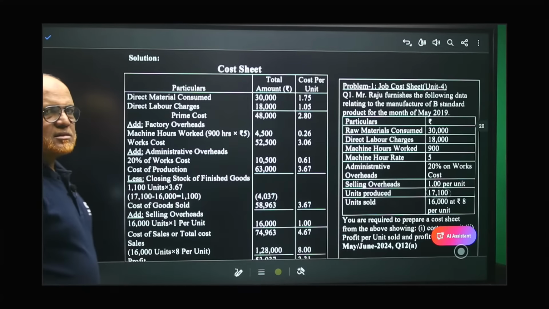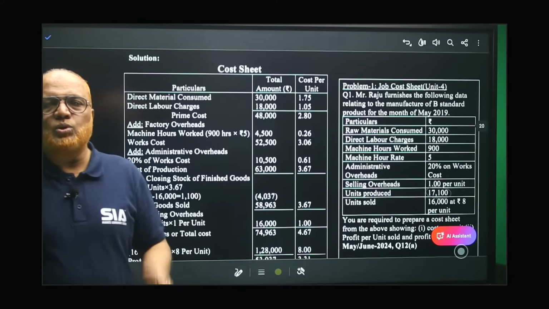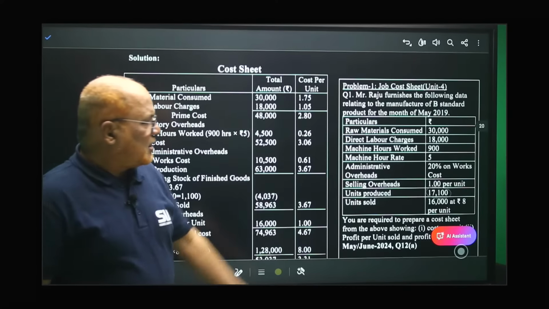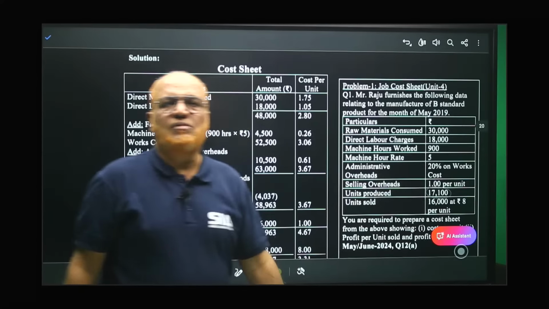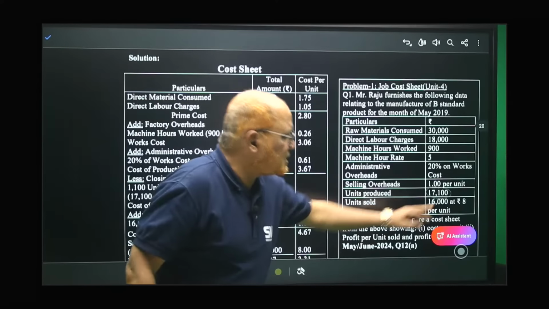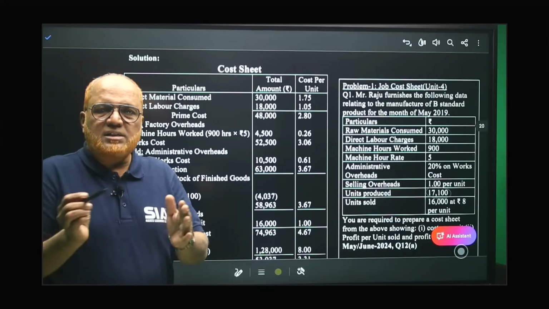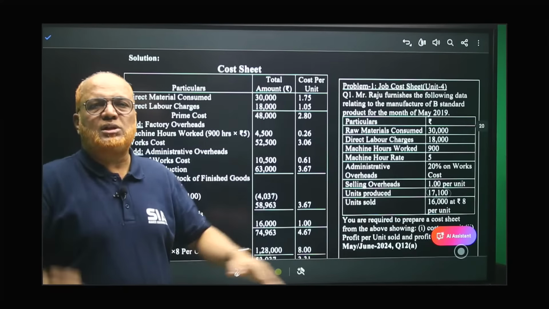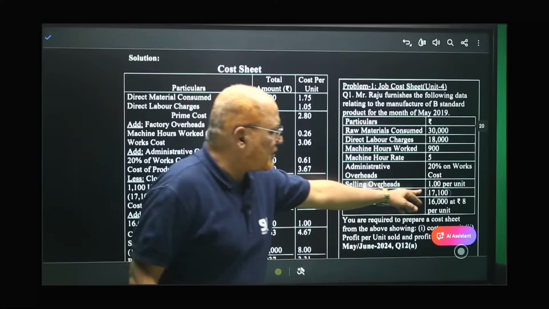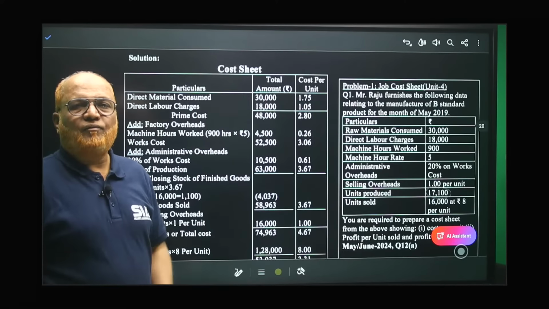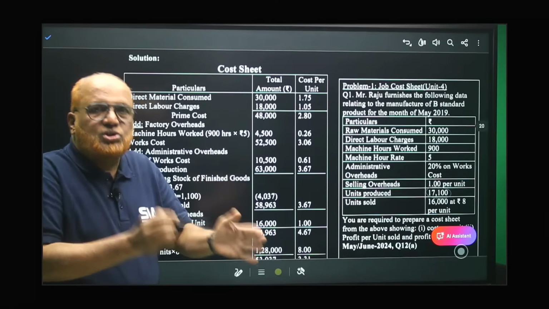Now less closing inventory, closing stock. By seeing the problem, you can see here number of units produced is 17,100 and number of units sold is 16,000. 17,100 units were made and 16,000 units were sold, so 17,100 minus 16,000, 1,100. 1,100 units are in stock.